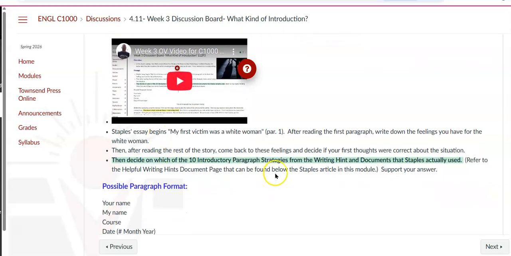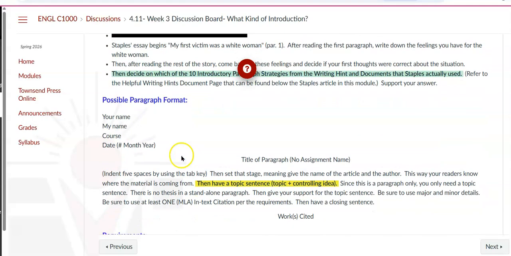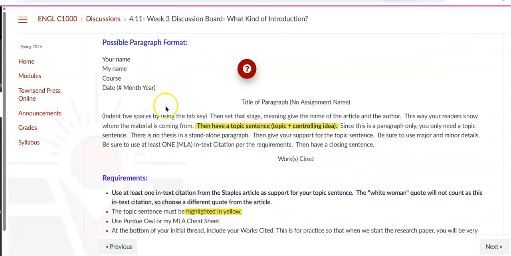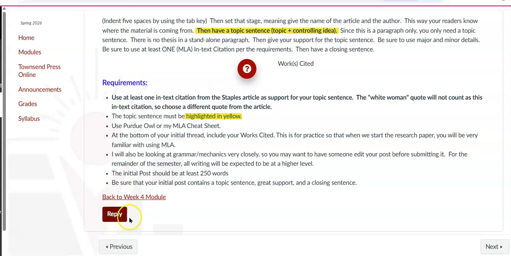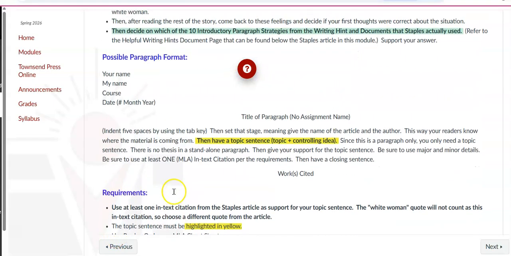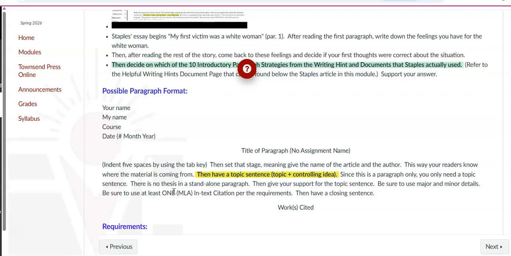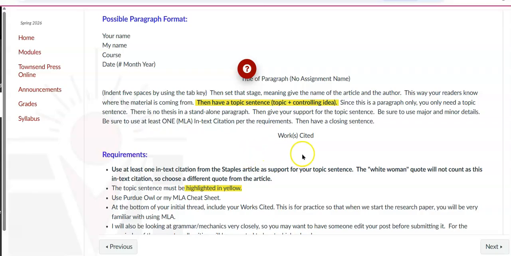And here, look over the prompt. This is everything that's required. This is what your discussion board prompt will look like, the initial post. This is the one that'll go in 2 places. You'll put it in the discussion board thread, which you'll get by hitting reply here, and then you'll submit it to me as a document so that I can grade it. The only one that will be graded is the initial post. The 4 responses that you make to other students are just going to be in the thread. I agree with you because, or I liked your post because, and then you have to qualify that.